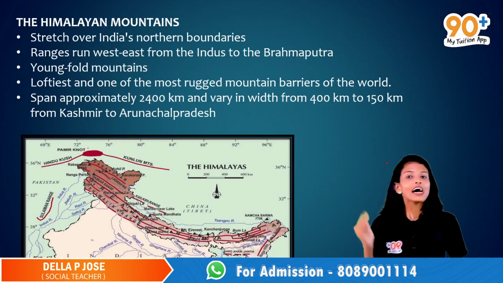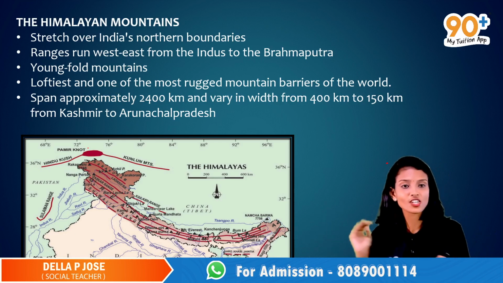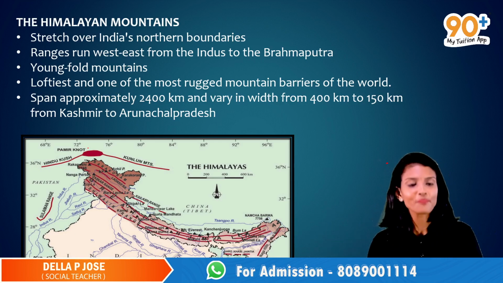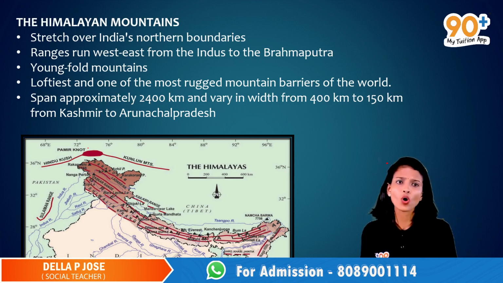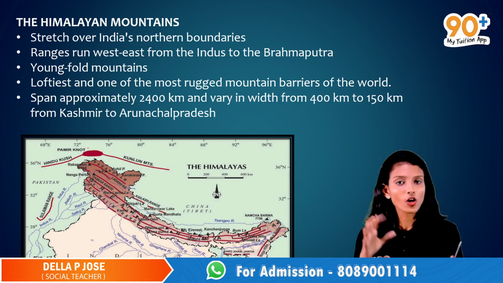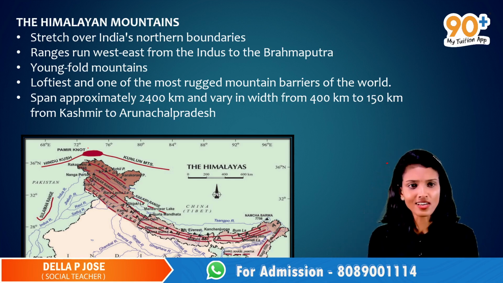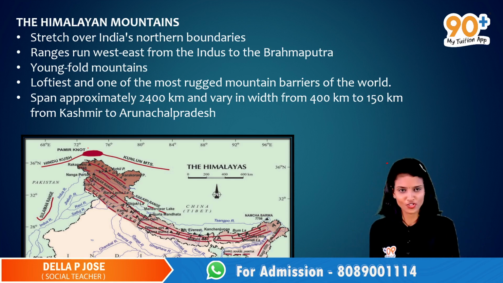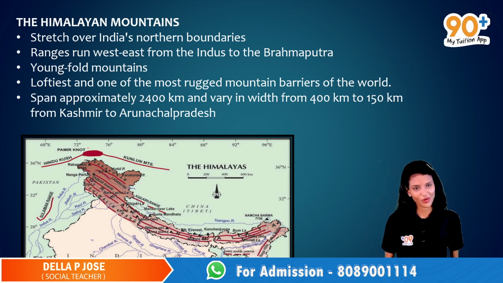Himalayas stretch from west to east, from Indus River to Brahmaputra River. And Himalayas are known as Young-fold mountains. Why are they known as Young-fold mountains? Because when we compare the age of Himalayas with the age of Earth, Himalayas are a new relief feature on the surface of the Earth. That's why we call them Young mountains.